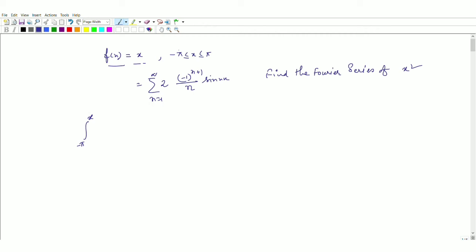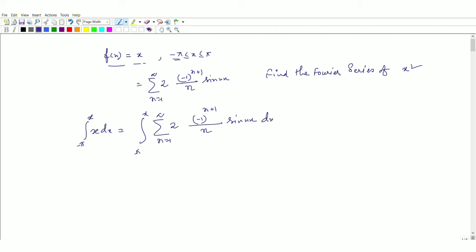You always see this minus pi here. Then the integral of x dx, it will be summation n to infinity, integral from minus pi to x of 2 times minus 1 to the power n plus 1 divided by n, sin nx.